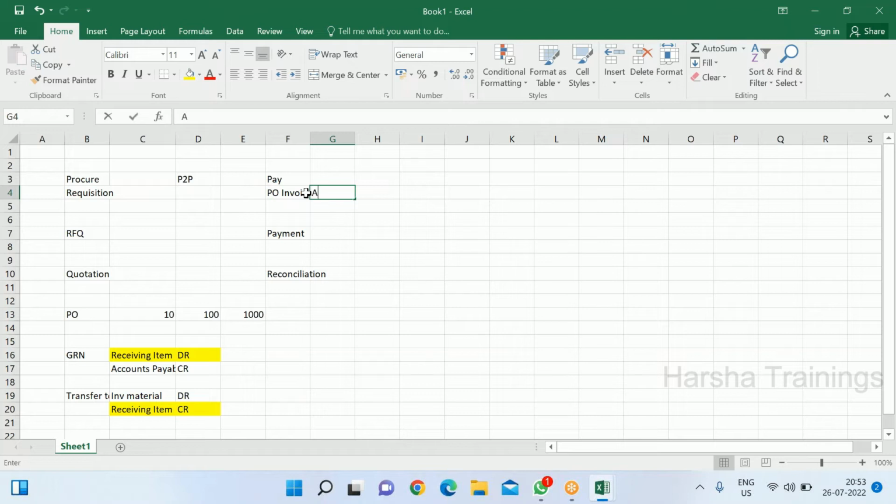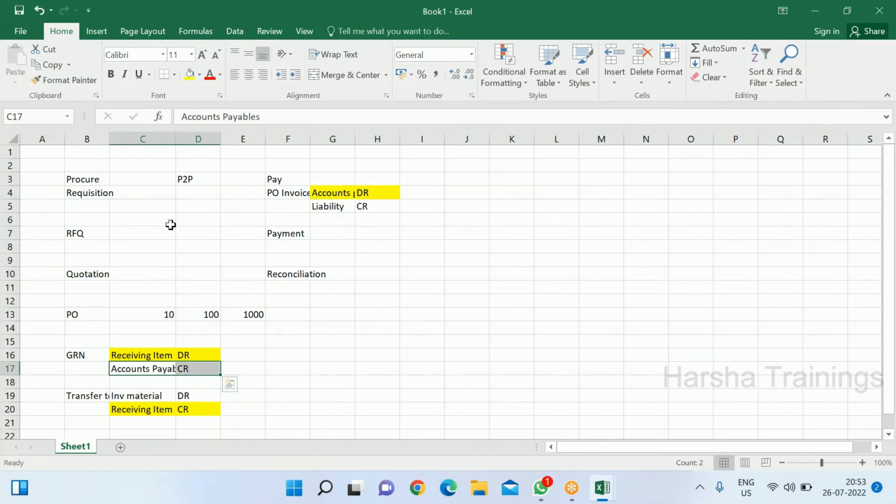Accounts payable debit, and the supplier account, in Oracle we use a common liability account for all suppliers, so the liability account needs to be credit.